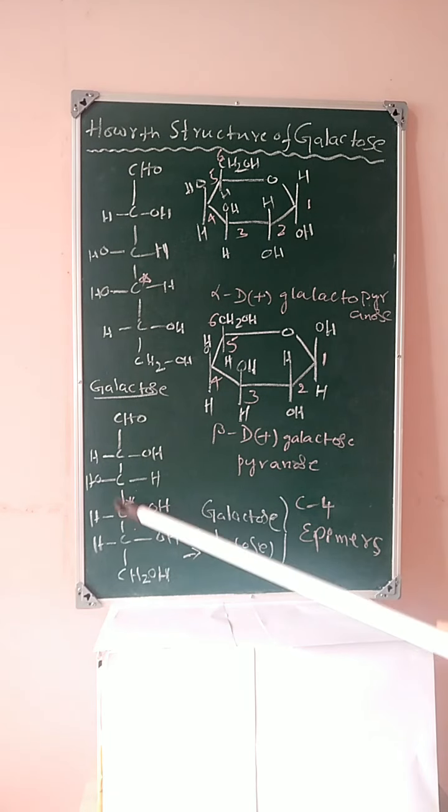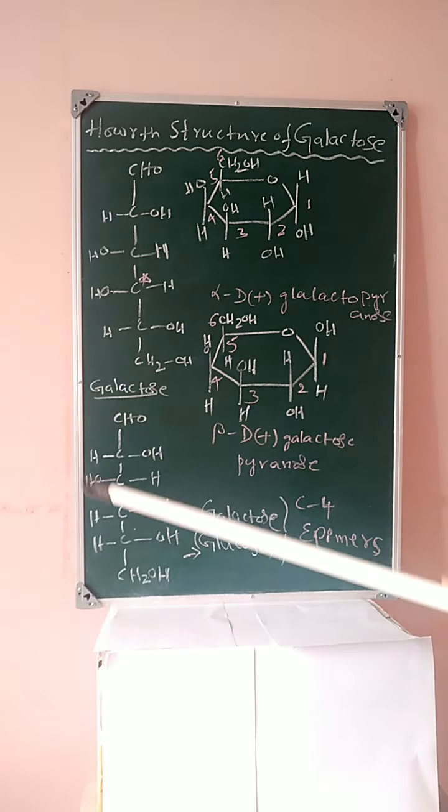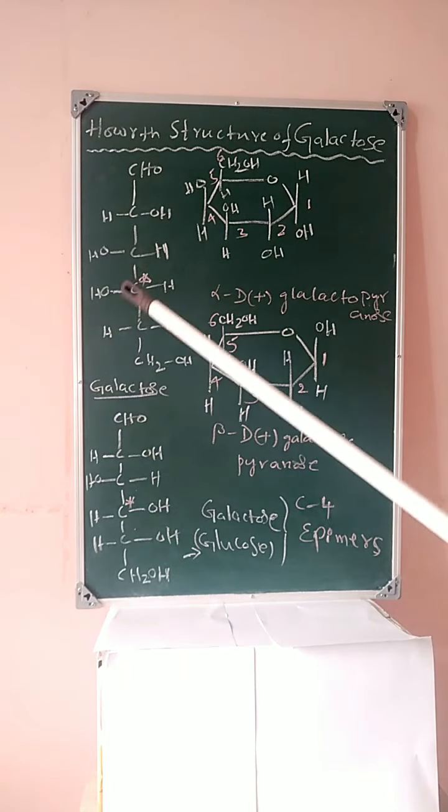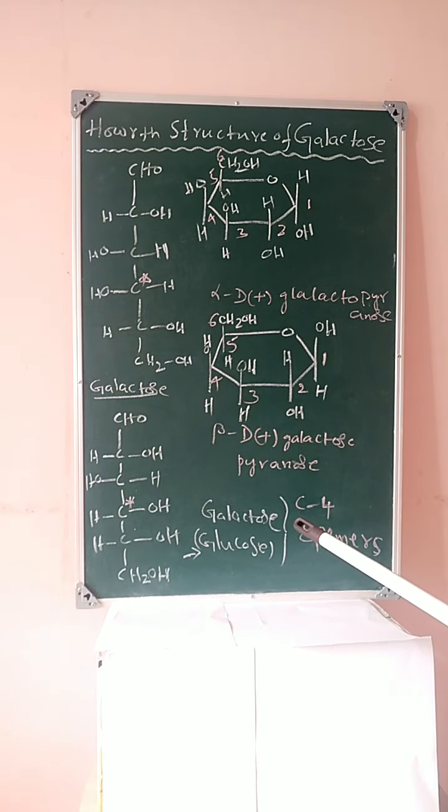Carbohydrates which differ in the configuration at any carbon are known as epimers. If the fourth carbon differs in the structure, C4 epimers. Glucose and galactose are C4 epimers.